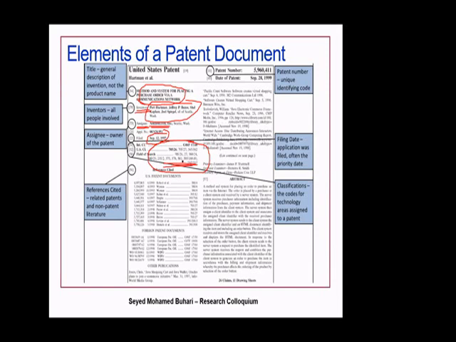And then you will also find relevant, related patents. See, these are relevant patents. These are US patents. These are non-US. There are other patents. As I've told you, a patent is based on a country. And then you have a number for a patent. This is a unique number. No two patents will have the same number. And then there are other components of a patent, which we will discuss today.